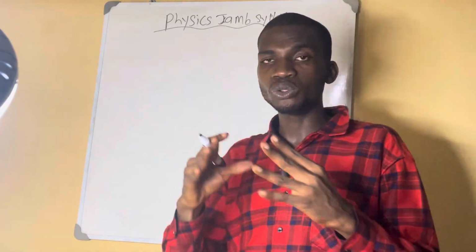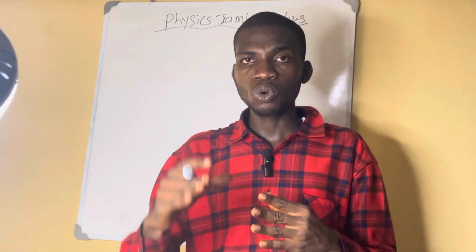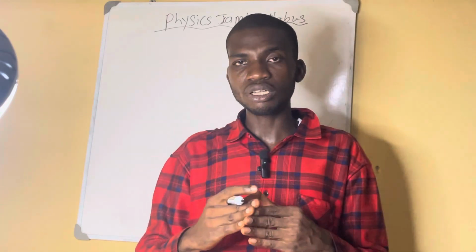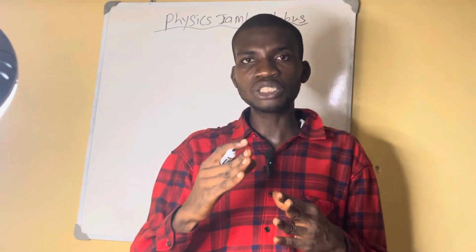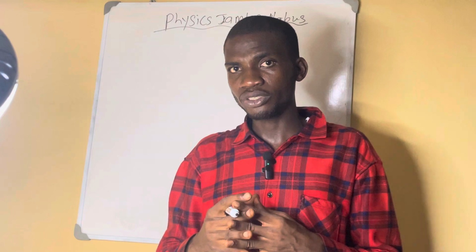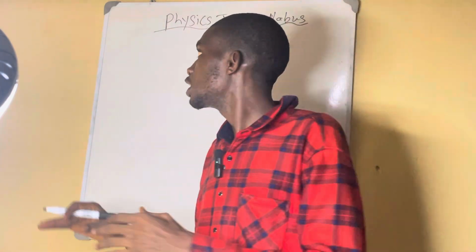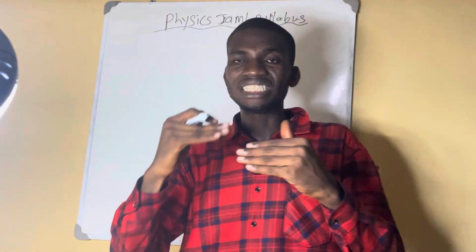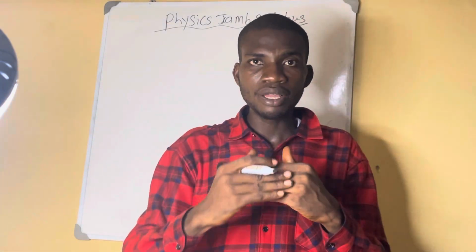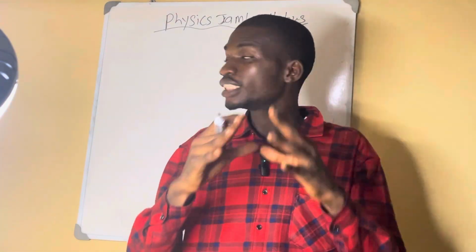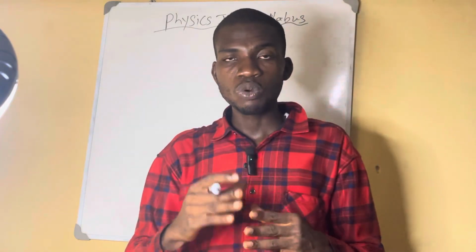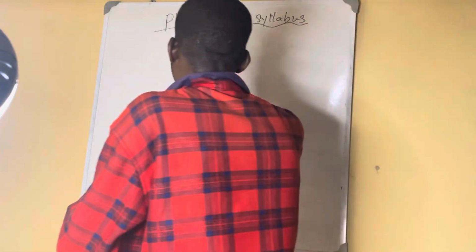So I'm going to write it here and also show you their units, because Jamb will ask you, one of these is an SI unit of a fundamental quantity, or the internationally agreed SI unit. You understand? So now look at the board. This is how the question will be. Let me group it so that you can write it out on your paper and memorize it. You're going to take the Jamb syllabus one after the other. Now let's go.